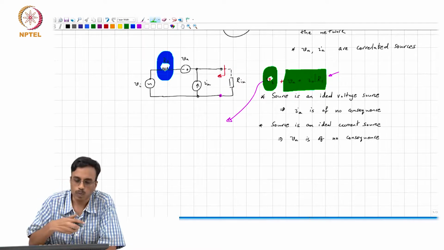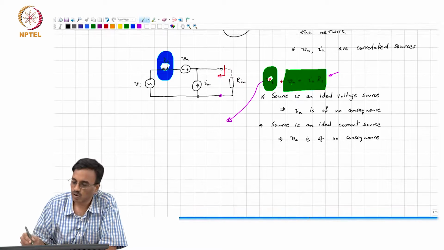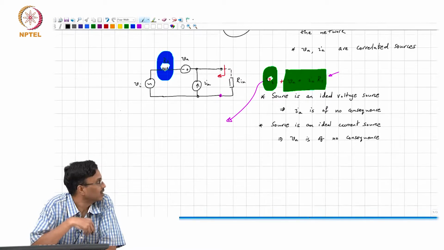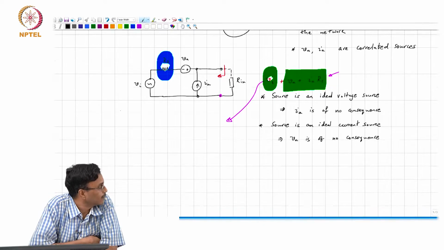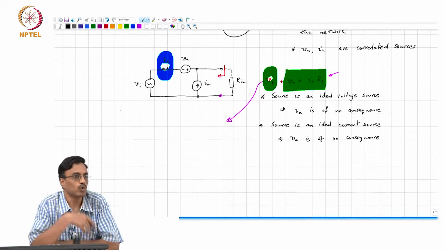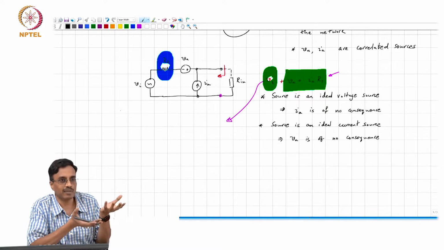And there is evidently a sweet spot. Let us say at a certain frequency, the strength of VA is very large compared to IA times RS. Okay, there are two quantities which cause noise. One is VA, the other one is IA times RS.